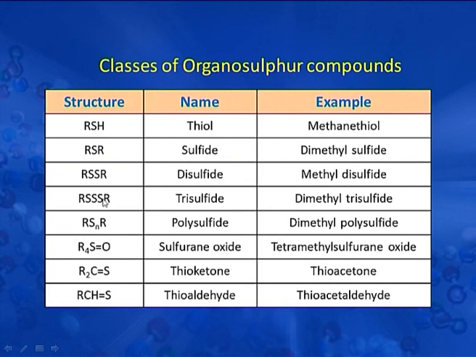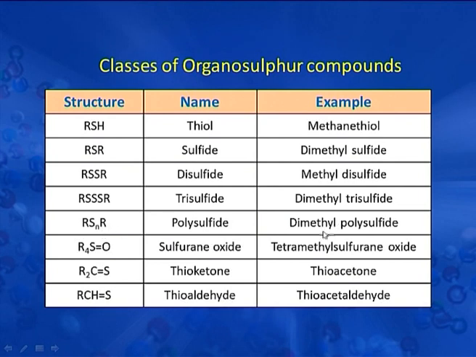The next is RSSSR, this is trisulphide because it has 3 sulphur atoms. So, it is dimethyl trisulphide, because dimethyl means 2 R groups are at the terminal ends and these are the 3 sulphur atoms. Next is RSnR, that is polysulphides. Here n denotes the number of sulphur atoms, or poly means many sulphur atoms in these compounds.